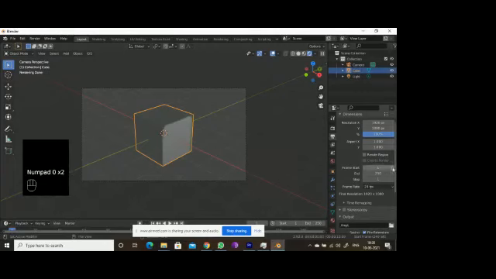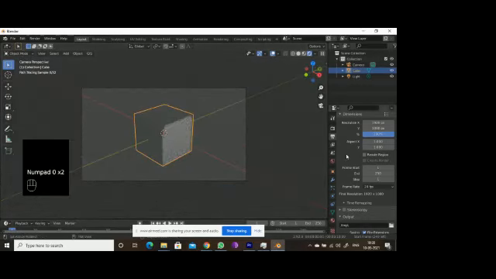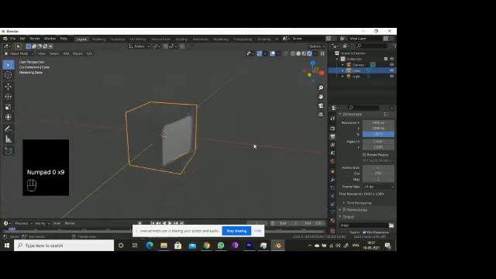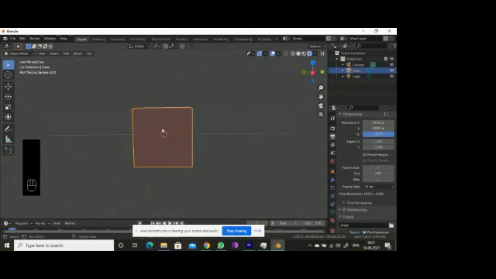If I keep my mouse pointer here and press numpad, it won't work. You are able to see, right? If I keep it here, it will work. Here you are unable to see the colors, only lightly you are able to see. The reason is we have not kept the lightings, and some other settings we need to do here. Okay, I am doing that.